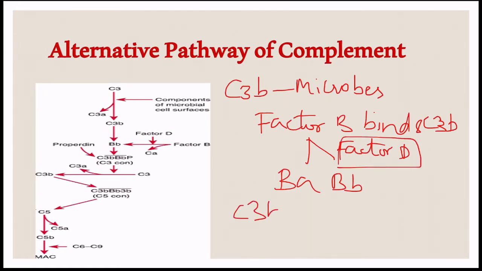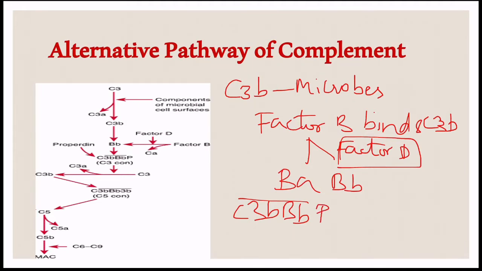Now C3b and Bb complexes are produced on the surface of the microbial membrane. This is unstable until it is bound by a properdin. Properdin is a protein from the serum.